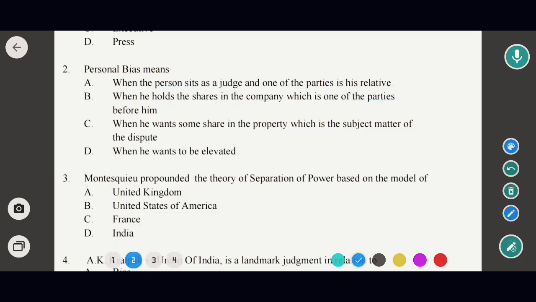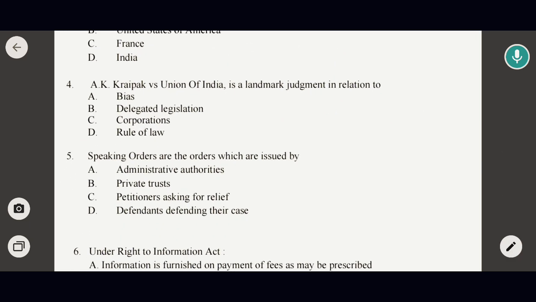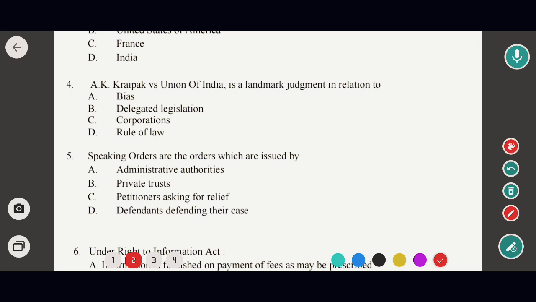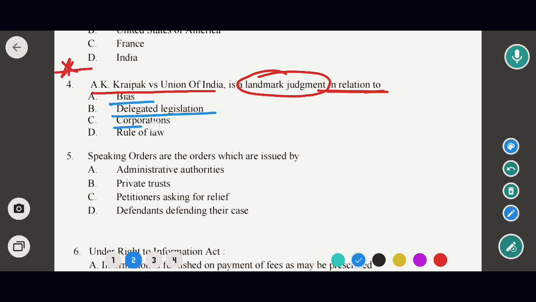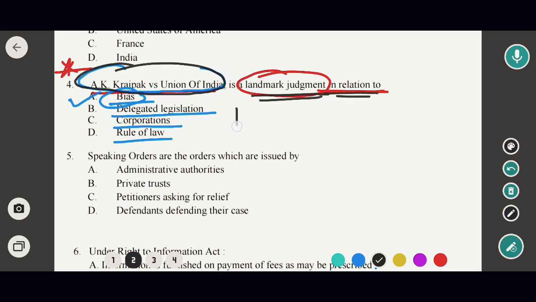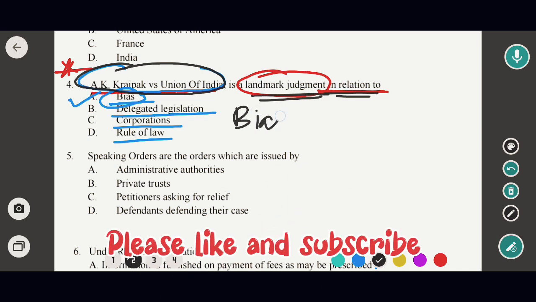Okay, so now to next question. Next question is, AK Kraipak versus Union of India is a landmark judgment in relation to, very important question. Options are bias, delegated legislation, corporations and rule of law. So in this case the correct option would be option A, that means bias. AK Kraipak versus Union of India is a landmark judgment which is related to bias.